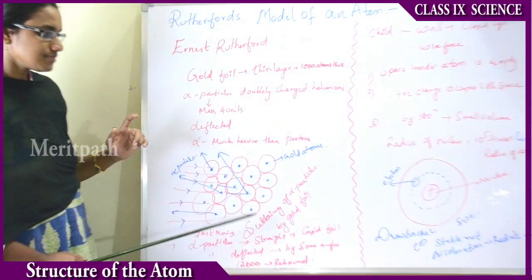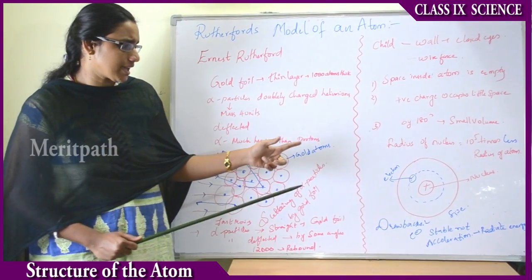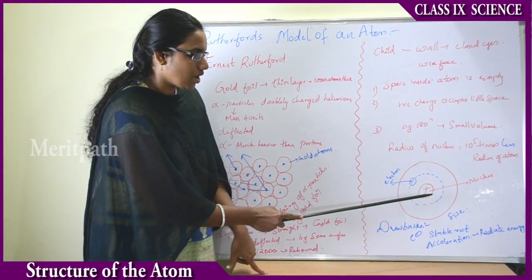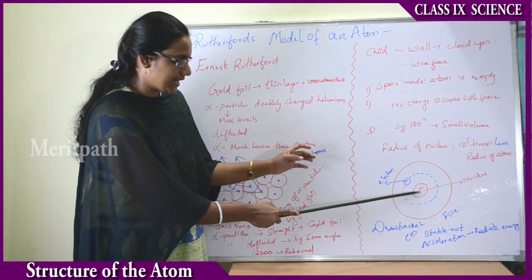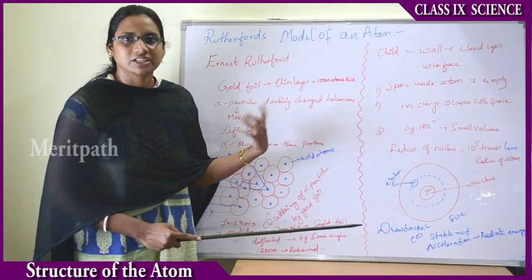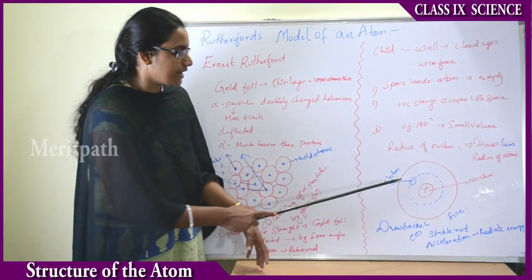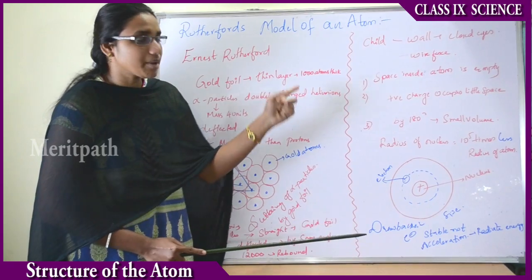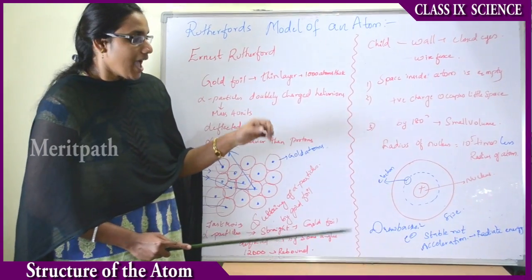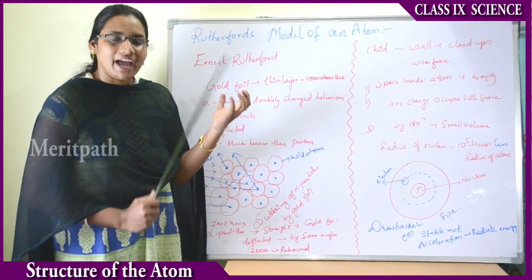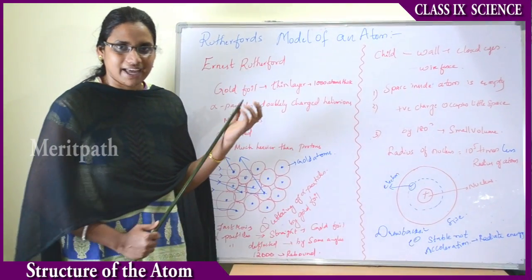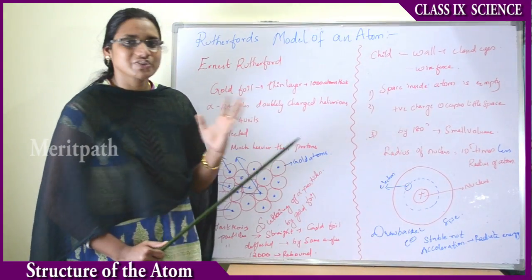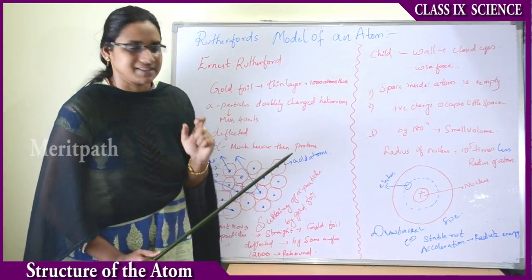For this I can give the best example, that is the sun and planets, right? The sun is concentrated at the center, and the planets like Jupiter, Earth, Mars, everything revolve around the sun in a particular orbit. The planets rotate on their own axes and at the same time revolve around the sun. That is a good example to understand how the electrons revolve around the protons, that is the nucleus, right?